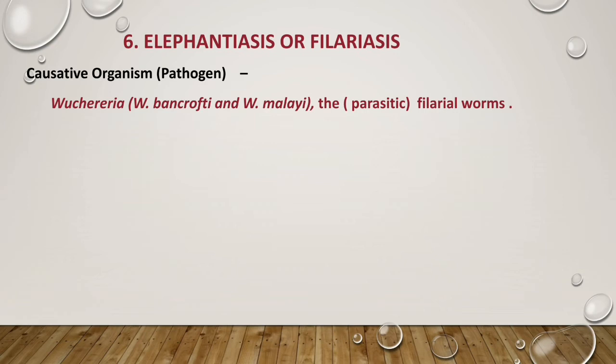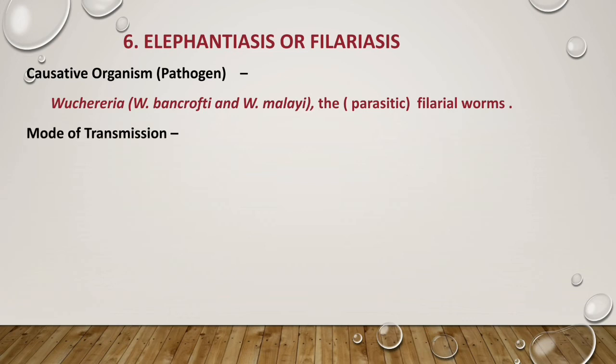Clear? So they act as a parasite, and the name of the pathogen is Wuchereria. So Wuchereria is a genus, and there are two species of the pathogen, that is bancrofti and malayi. So you can remember it very easily, bancrofti and malayi. Okay, Wuchereria bancrofti and Wuchereria malayi are the two pathogens responsible for the disease filariasis or Elephantiasis. These are filaria worms, and this is also a helminthic disease.